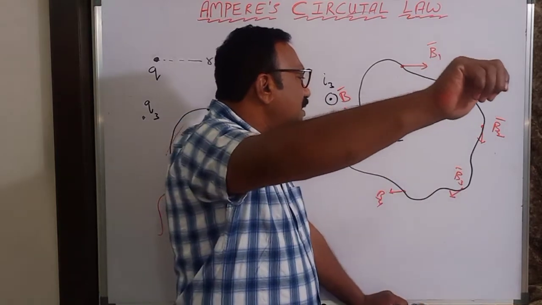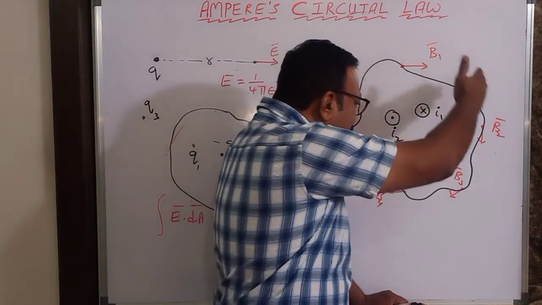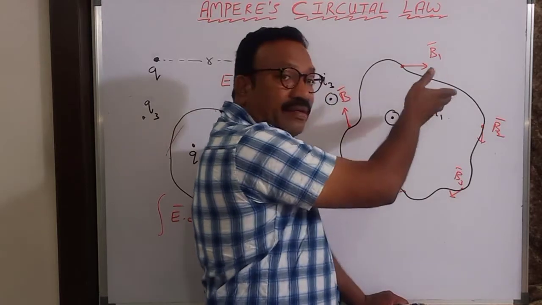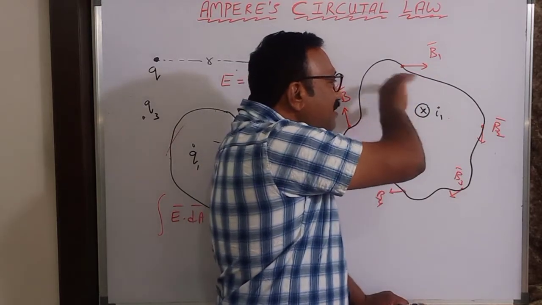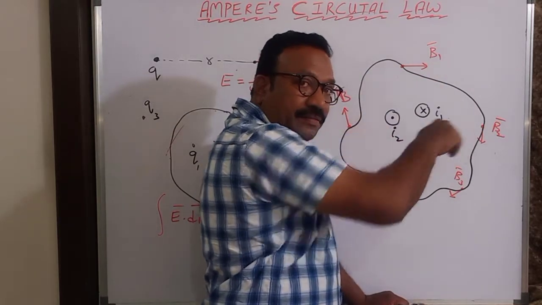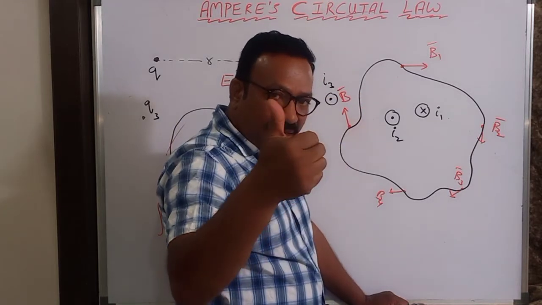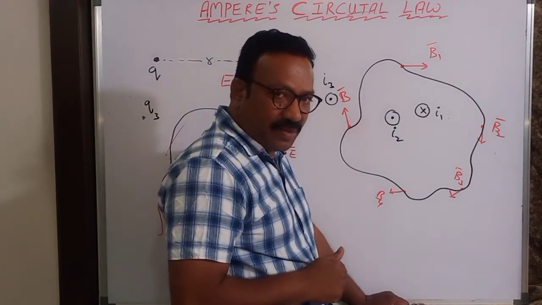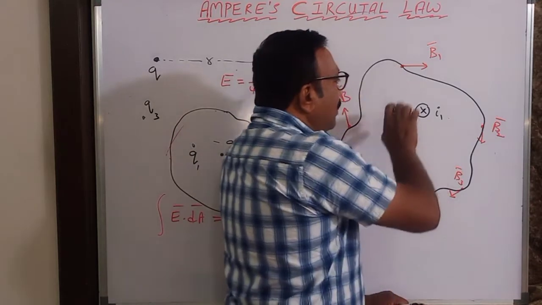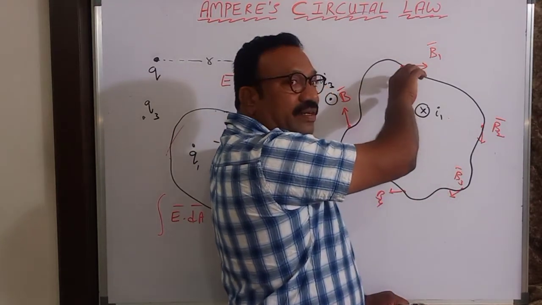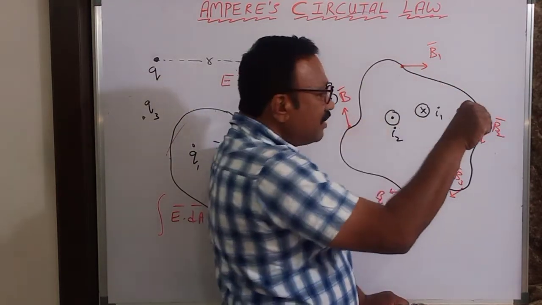Now let us say I have taken a magnetic field like this, tangential everywhere. If this is the direction of the magnetic field, this will be the direction of current, am I right? For example, here this is the direction of the magnetic field, so this is the direction of current inward.